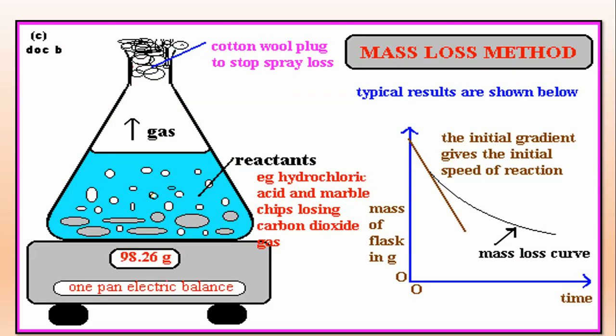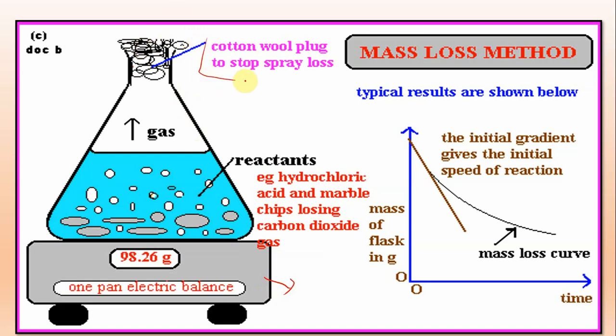So now look at this one. This will be the experimental diagram related to the mass of the reactant consumed or remaining. We will use the balance, then a conical flask, and we will have cotton wool on the top of this conical flask.